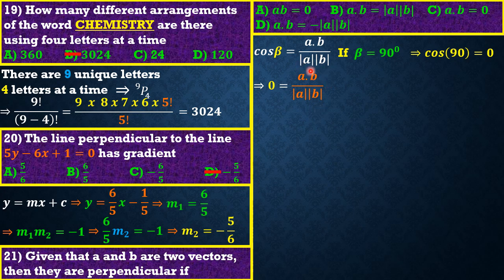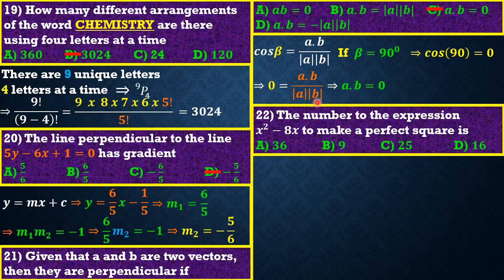But now, if you divide two things and you get 0, what does that mean? Which of these parts is 0? Is it the numerator or the denominator? What do you think? As you all know, we don't divide by 0. Something divided by 0 is indeterminate, but 0 divided by something is determinate, so the top has to be equal to 0. So it means our A dot B has to be equal to 0. Great. That's it. Let's go to question 22.